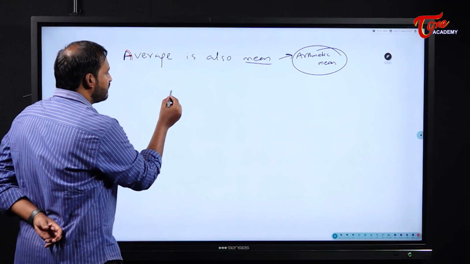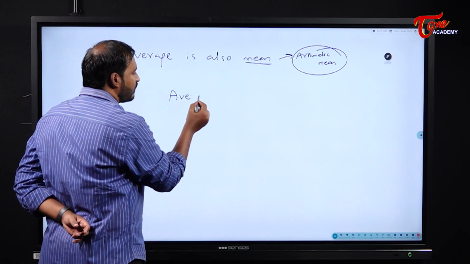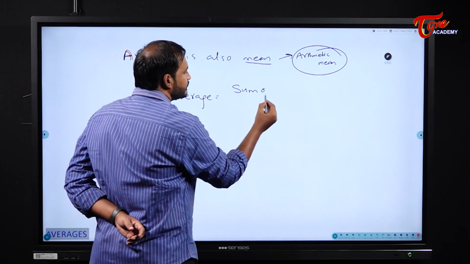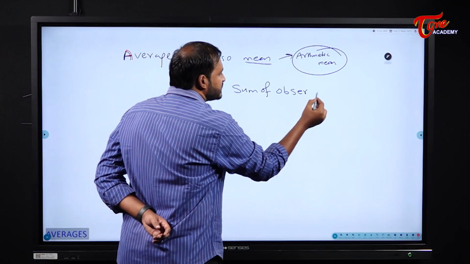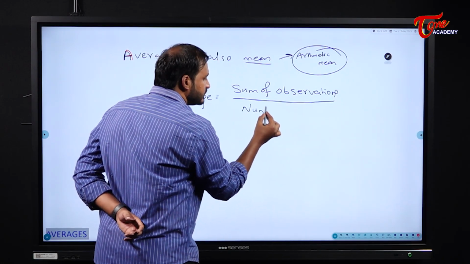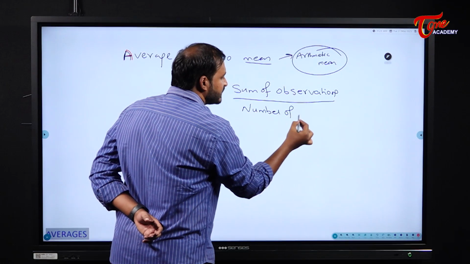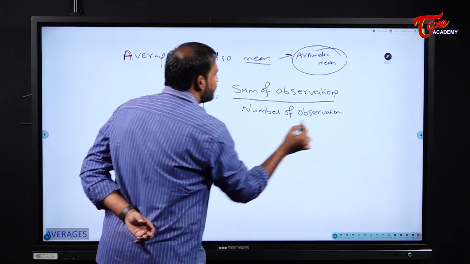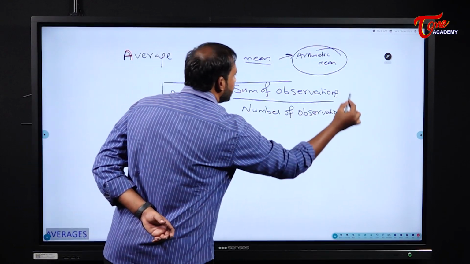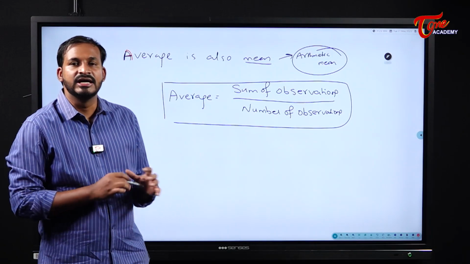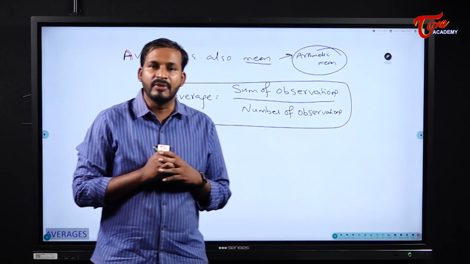Now see here, there will be only one formula for this average. What is the average? Sum of observations by number of observations. This is the only formula which we can see from this averages concept, but based on the requirement we will have one more formula. Later we will see that one. So this is the major formula. Average is nothing but the sum of observations by number of observations.